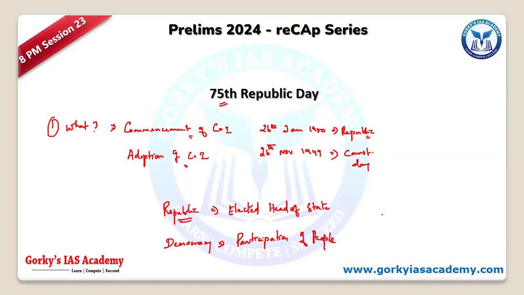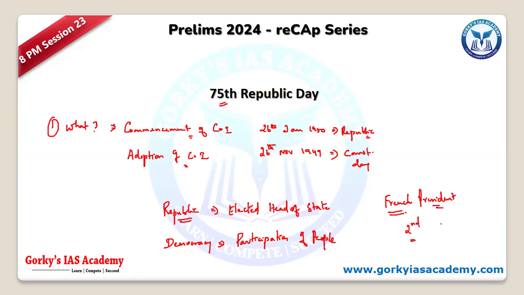Okay. Who was the chief guest here? The president of France, most probably. So the French president was the chief guest. It is the second time he was invited.